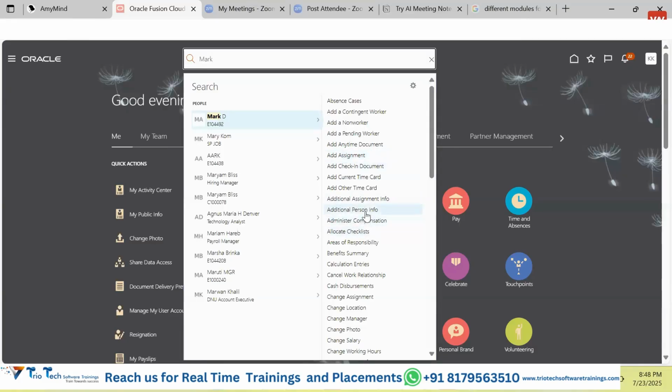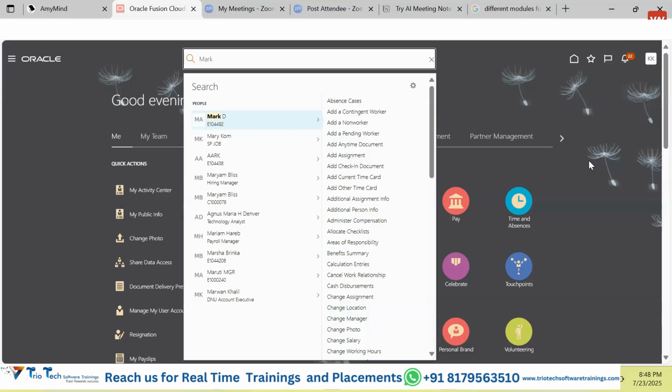compensation, you want to change his personal details, you want to check his absence details, you want to cancel his work relationship, you want to change his location, you want to change his manager, you want to change his photo, you want to change his salary. So based on your access, the person who logs in, Kala.Kevin, is an administrator. He has all the powers, he has all the access. That is the reason he's getting so many features.